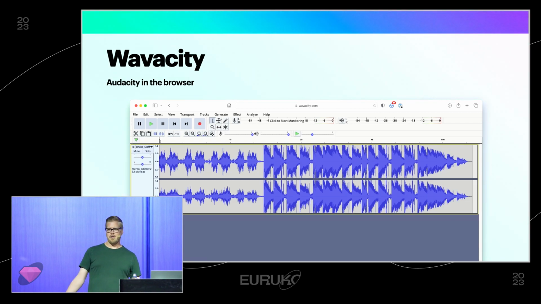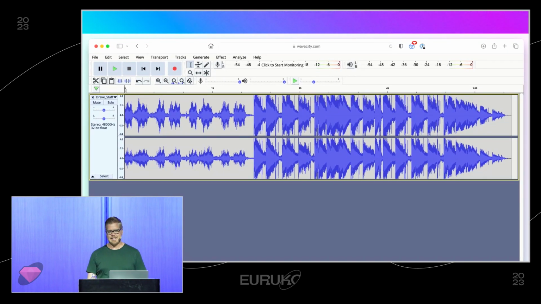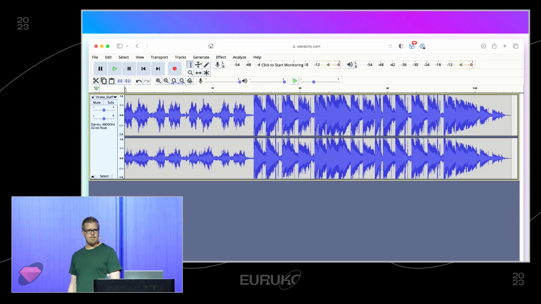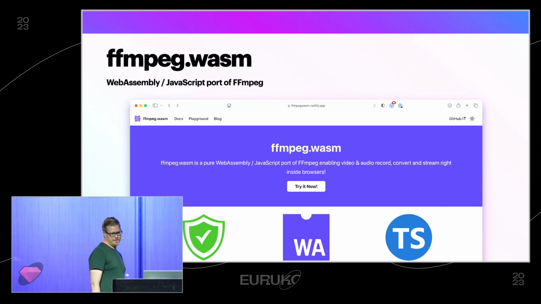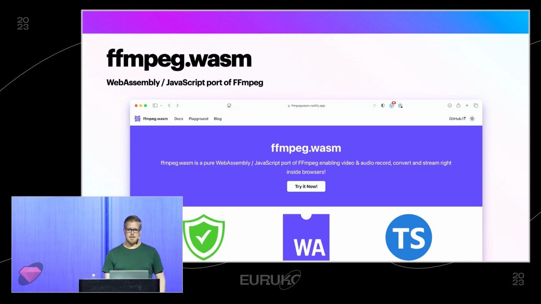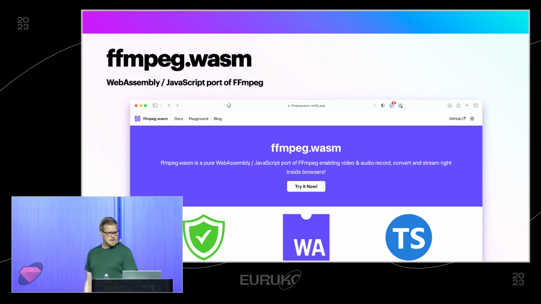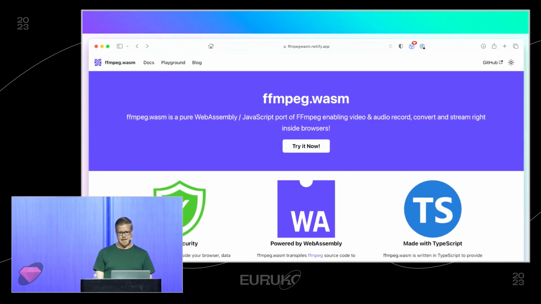It's a full-blown multi-track audio editor that runs right in the browser without needing to download anything. Or maybe you'd like to re-encode some videos. You can do that with the FFmpeg port, the WebAssembly port of FFmpeg. And you can do that right in the browser as well.